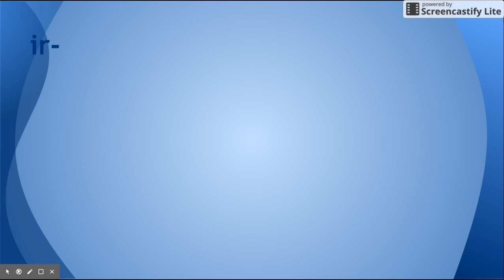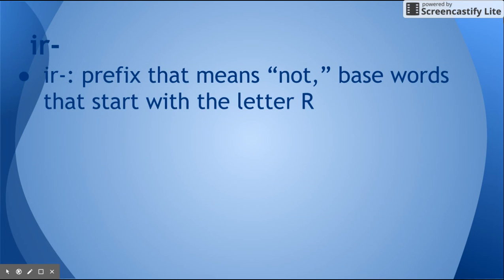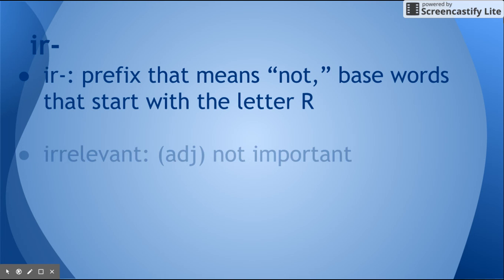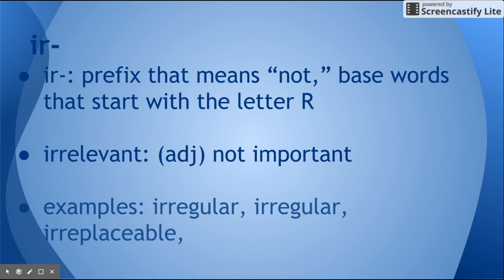Now we're into our only poor, lonely prefix of the week. We've got this word IR. And IR is one of the many prefixes that means not. It usually comes before a base word that starts with the letter R, which is, this week, our word relevant. You put an IR in front of it, and then you get irrelevant. It means not important. Some other examples are irregular, irreplaceable, and then a non-example is irk. If you irk someone, you make them mad, and that is not an adjective, it's a noun.